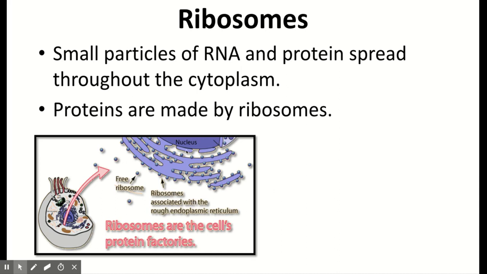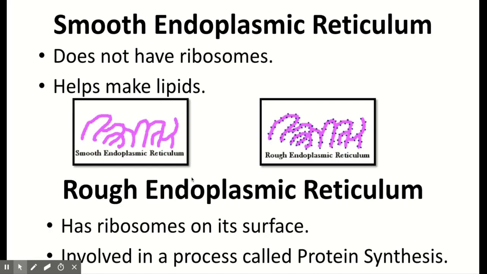So we talked about how ribosomes are made within the nucleolus. They leave through the nuclear pore and go to the rough ER. So here's our smooth and our rough ER. So smooth, we can look at this picture and the line actually looks smooth. So there's no dots on it like the rough endoplasmic reticulum. So smooth does not have ribosomes, and it's going to help make lipids. We can think about phospholipids that are made or used in the cell membrane. So lipids are an essential part of the cell.